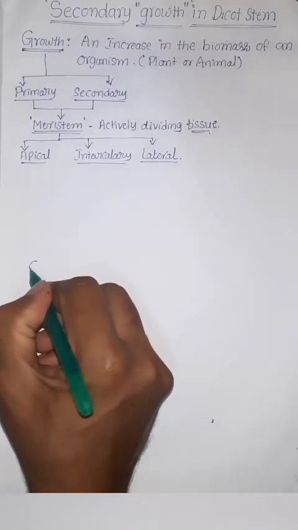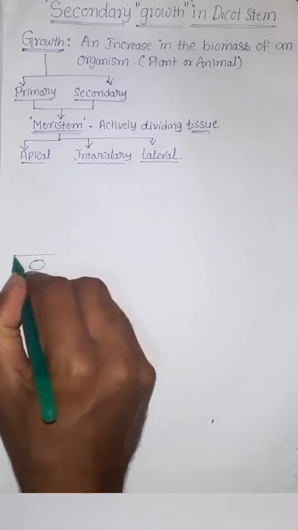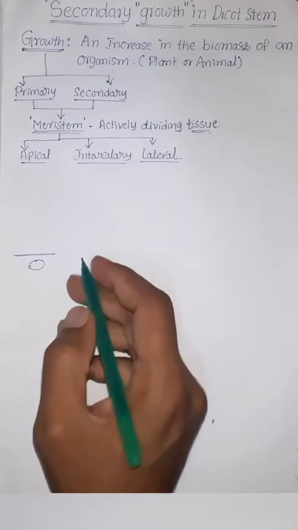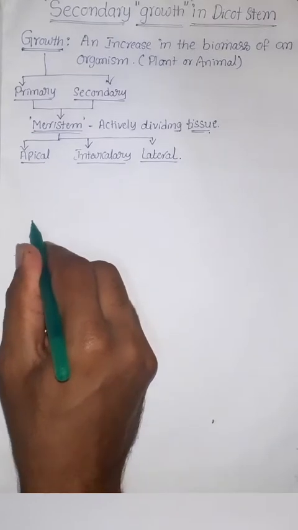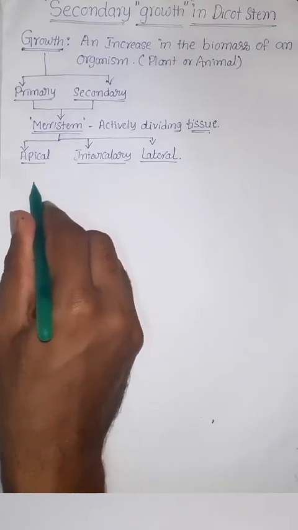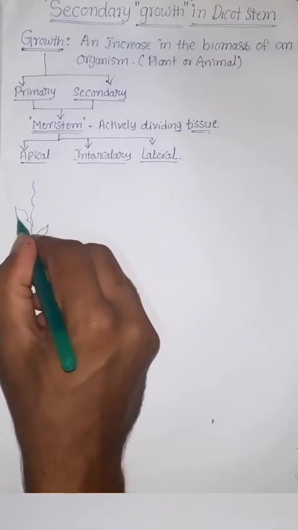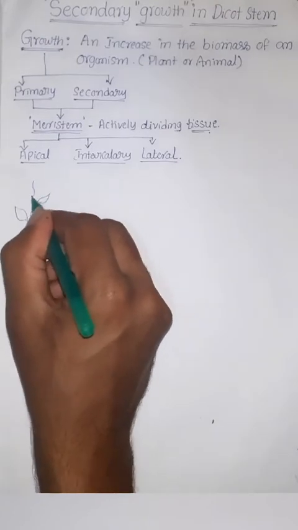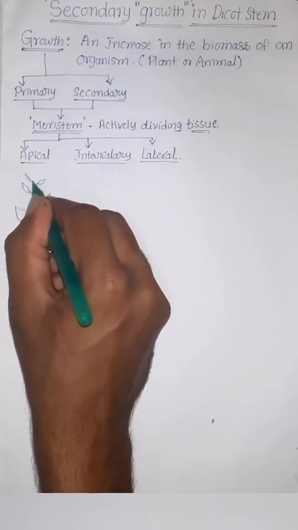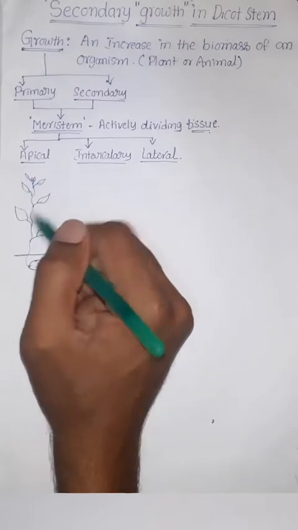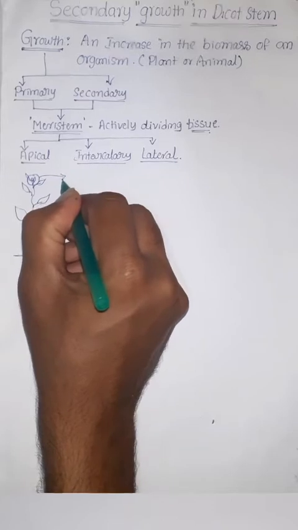Now I will explain the primary and secondary growth with this simple example. Whenever we sow a seed in soil, it will germinate and give rise to a small plant. It may grow up to 1 foot or 2 feet or up to 1 meter due to the activity of the apical meristem.